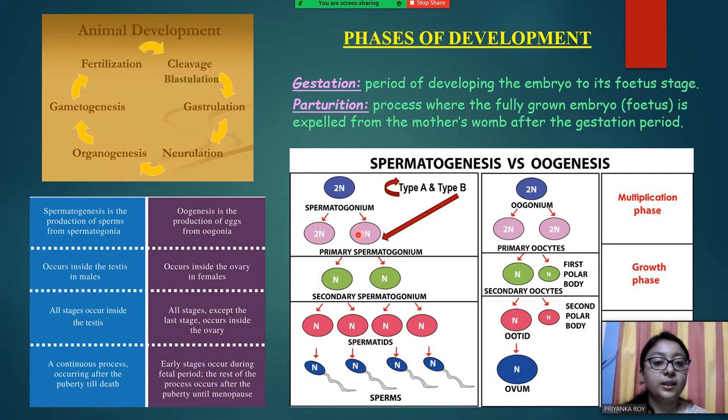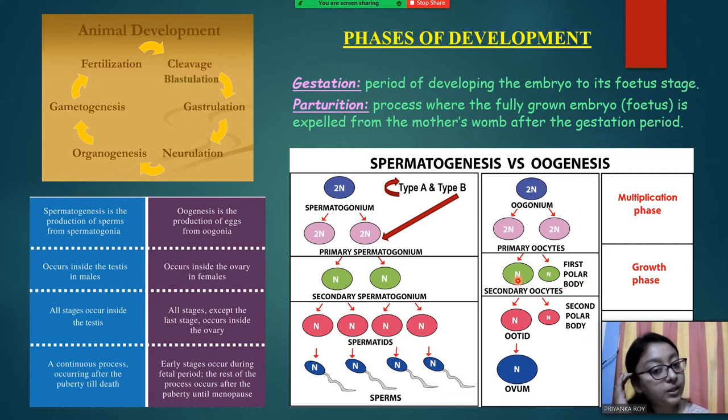From here, as you can see, from one primary spermatogonia, 4 sperms are generated. From one spermatogonium, that means double the number of sperms will be generated, that is 8 sperms. In case of oogenesis, similarly, it starts with oogonium, which is a diploid cell, and by multiplication the same thing is happening. Primary oocytes are formed, increasing in size and getting nutrition, and then meiotic division starts. In meiosis 1, you can see that secondary oocyte and first polar body are formed.